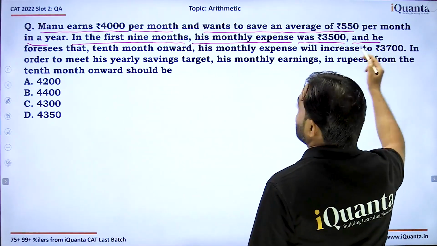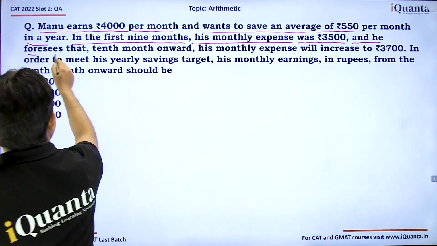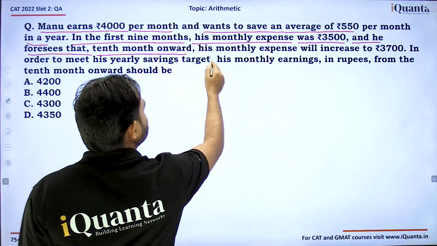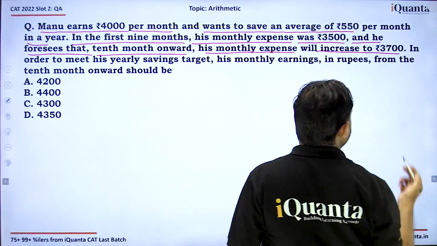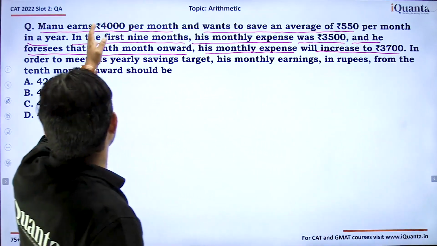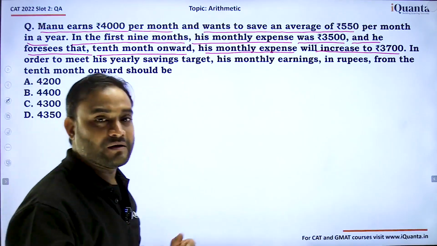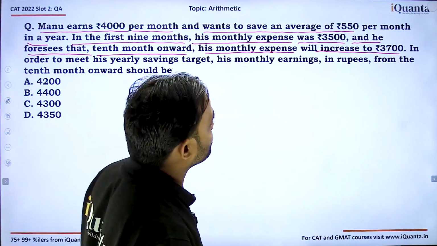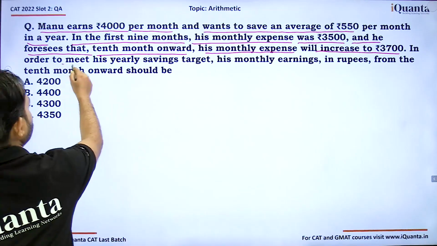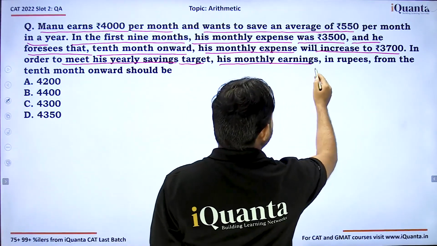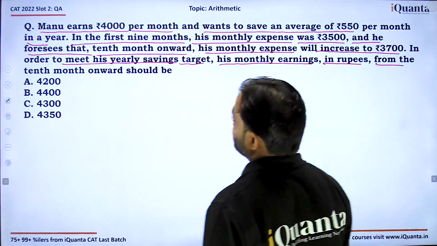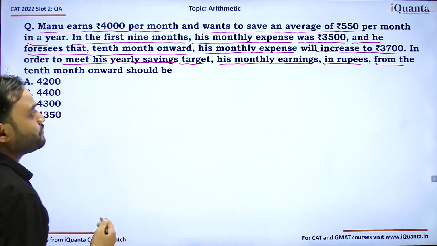And he foresees that from the 10th month onwards, his monthly expense will increase to 3,700. So as per previous income, he will be able to save only 300 rupees. In order to meet his yearly savings target, his monthly earnings in rupees from the 10th month onwards should be.